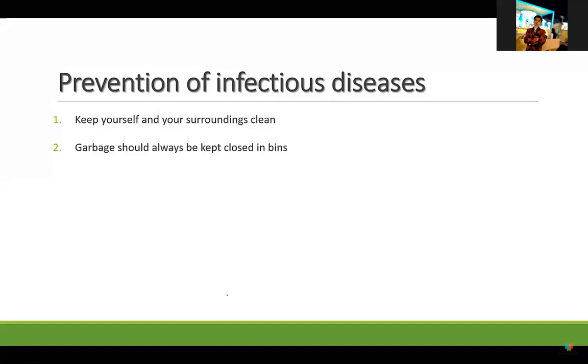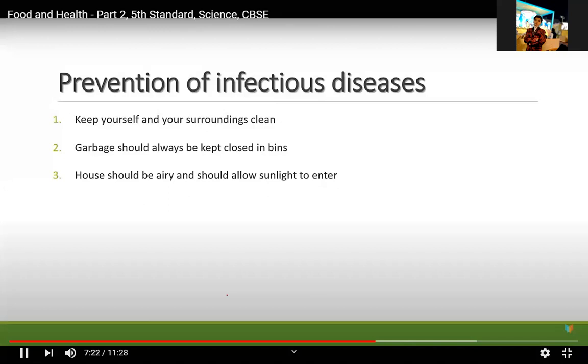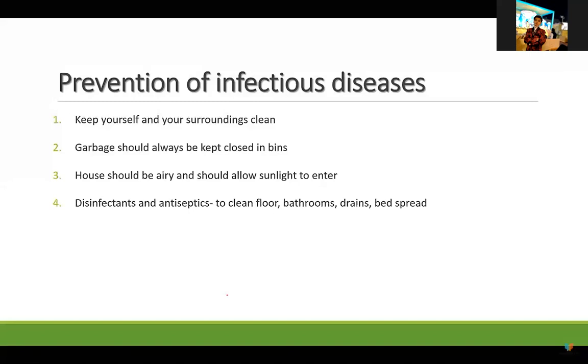Secondly, garbage should always be kept in closed bins, so you have to put it in the dustbin. House should be airy and allow sunlight to enter. Airy means proper ventilation should be there in your house. When we talk about the lesson of house, we will study this also, why it is required, so that proper sunlight will enter. And where there is no sunlight, see, a lot of mosquitoes and insects breed. So proper sunlight and air should enter your house. Disinfectants and antiseptic should be used to clean the floors, bathrooms, drains, and bedspread. You have to prevent the breeding of insects.